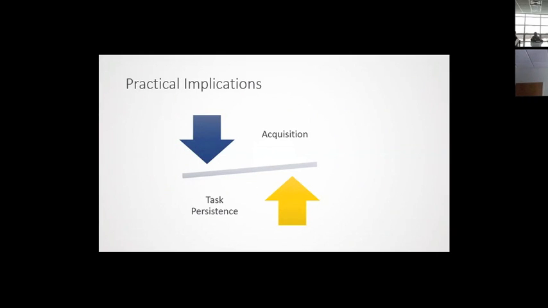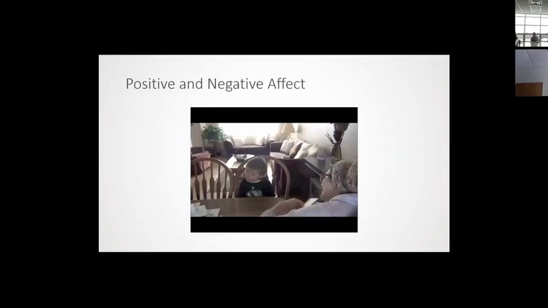Because if I'm a parent and I have a child who's displaying a lot of problem behavior and I know they're going to learn something fast, it's still going to be very difficult for me to continue on with that intervention if we're getting a lot of crying or whining, even just not smiling during an intervention. And I really wanted to highlight this with one of the individuals and show what his positive versus negative affect look like, because you can really see what it looks like as an interventionist when they display these behaviors.